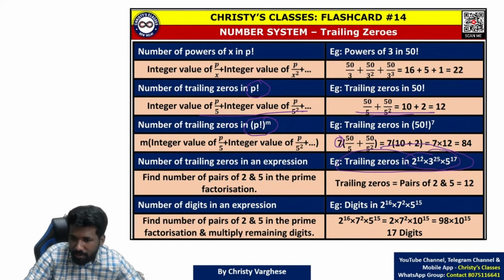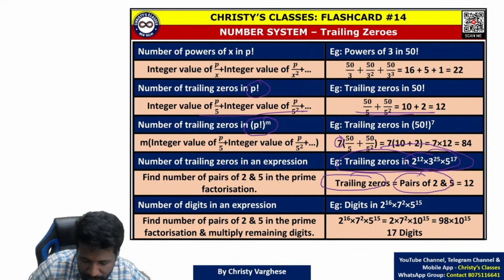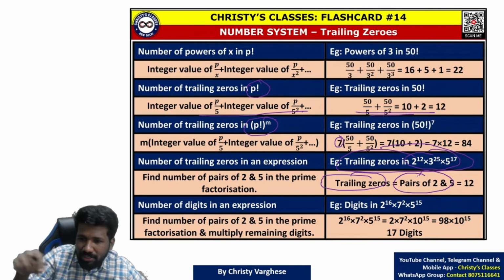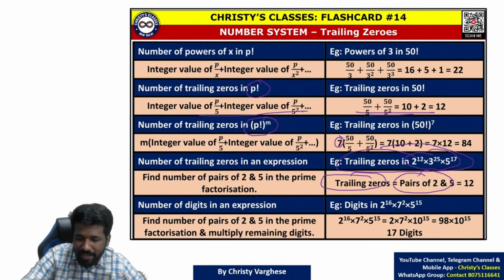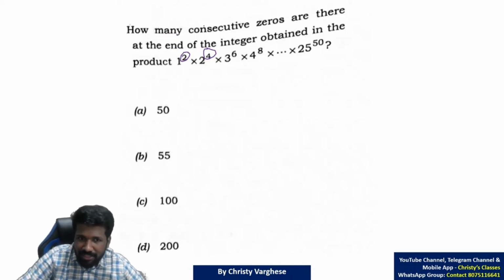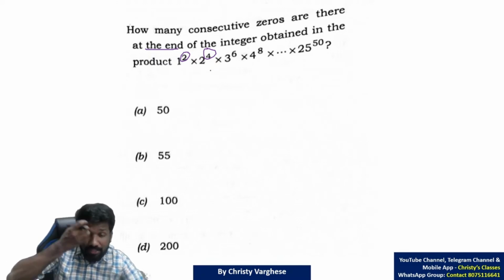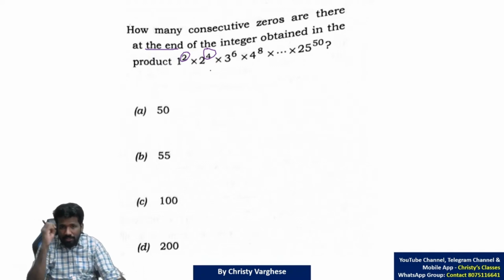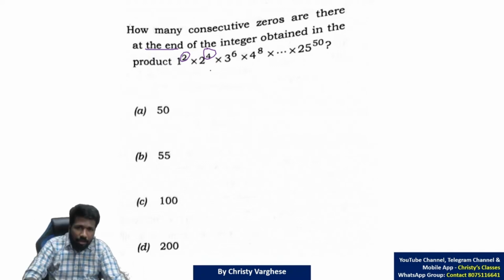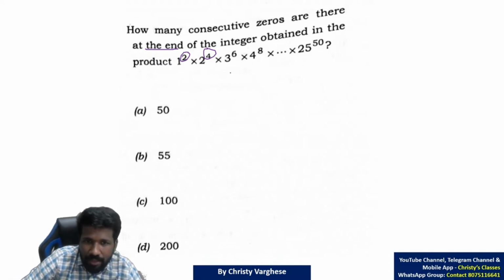That is why you have to do it like a random expression itself. In this flashcard I have given a random expression. In a random expression, trailing zeros is pairs of 2 and 5, because 2 into 5 is 10, and 10 is actually the trailing zeros, or zeros in the end. Trailing zeros means zeros in the end. So how many 10s are in this product? That is what the question is asking. To get 10s we need 2s and 5s.